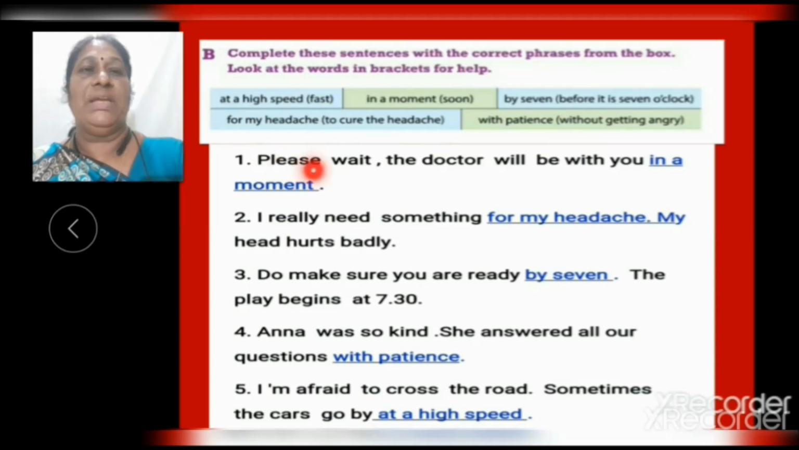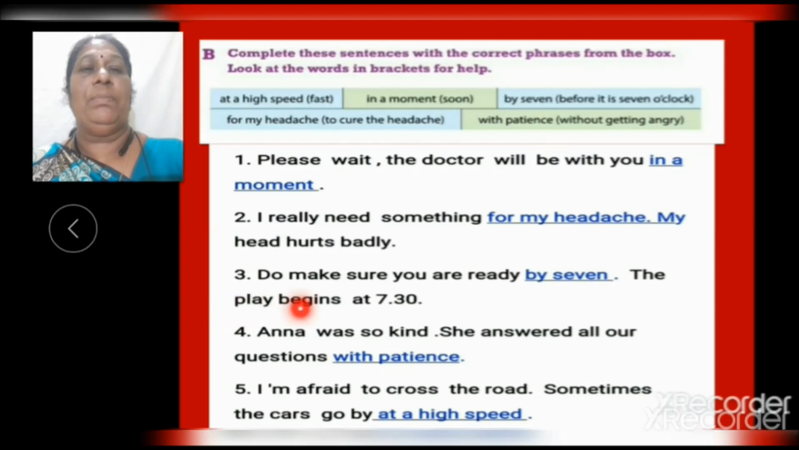1. Please wait. The doctor will be with you in a moment. What is the meaning of in a moment? Soon. Now, second one. I really need something for my headache. My head hurts badly. What is the meaning for my headache here? To cure the headache. Now third, do make sure you are ready by 7. Here by 7 means before it is 7 o'clock.